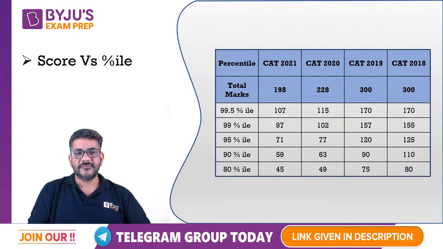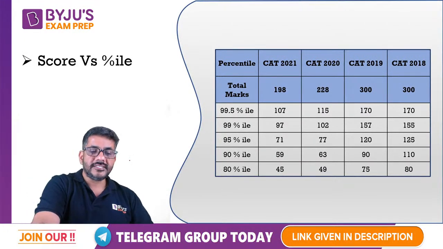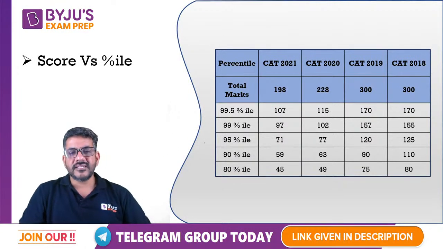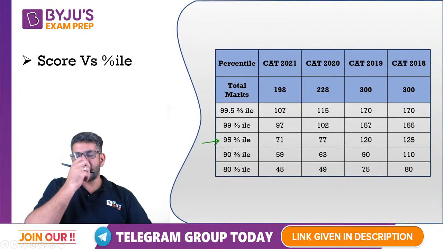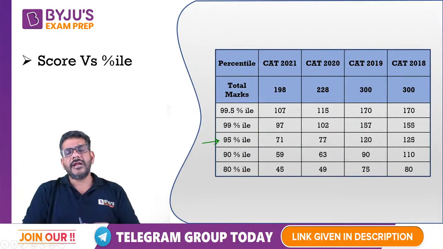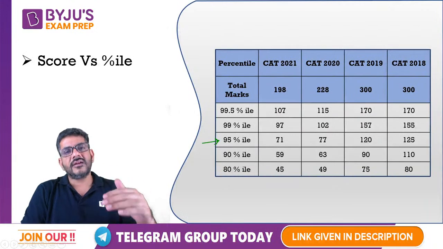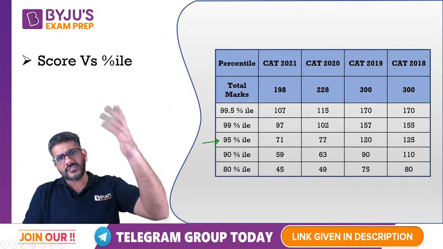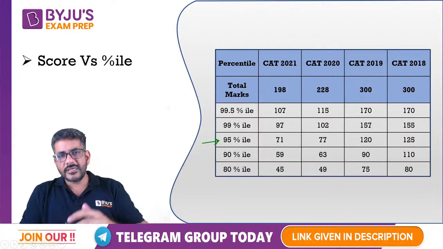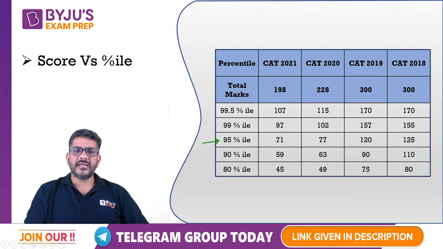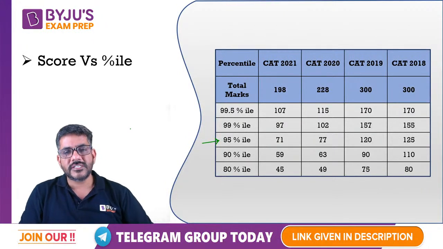If you look at all these figures, I want to take your attention to a few points. Let us say take a realistic figure of 95 percentile for an average kid who is currently having 70, 75, 80 percentile, और वो 95 percentile चाह रहा है कि पहला target तो मेरा ये है. The day I would reach this point, that day then I will start thinking of 99. Till that time, I would be looking at 95. It might be slightly below that as well, but this is the overall score versus percentile.